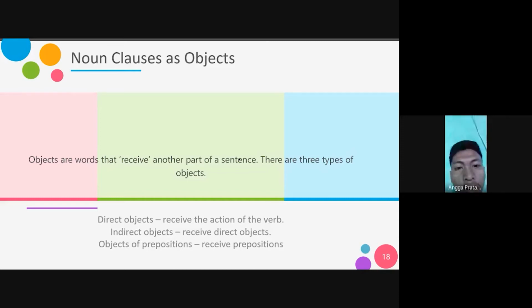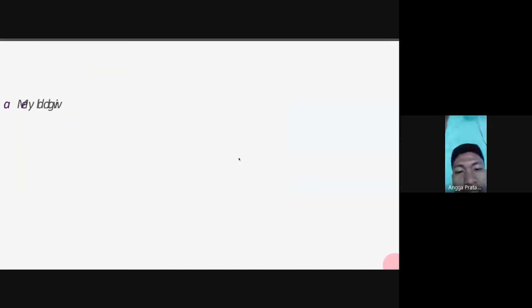And noun clause as object. Objects are words that receive the action in a sentence. There are three types of object. A direct object receives the action of the verb. An indirect object receives the direct object. The object of a preposition receives the preposition. Next.